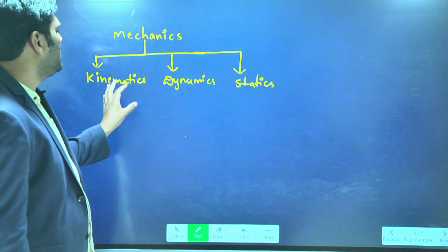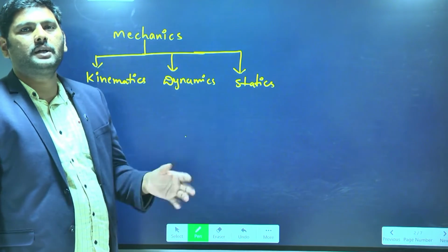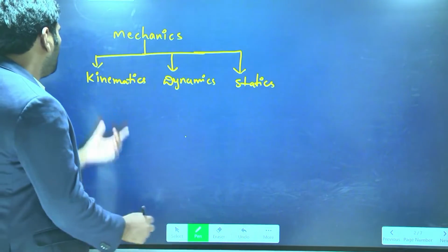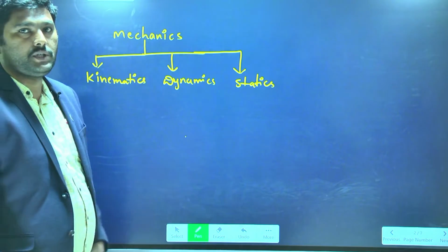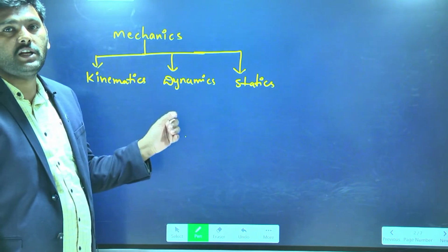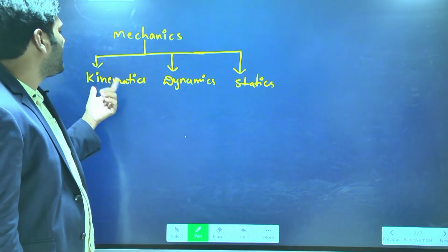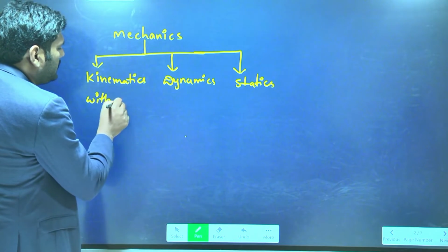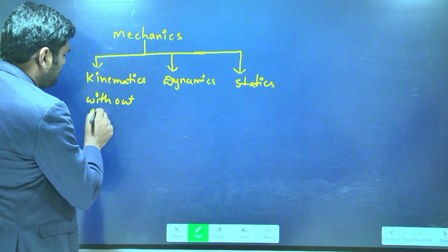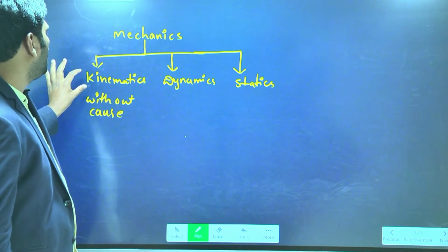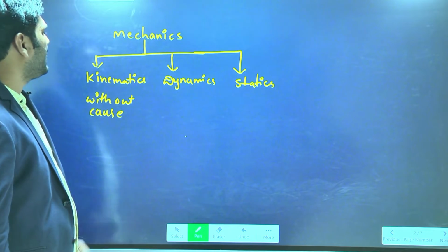Kinematics is the study of motion of an object or system of particles without having the cause of motion. The study about motion of the object without having cause of motion is called kinematics. So without cause, the study about motion of the object is called kinematics.